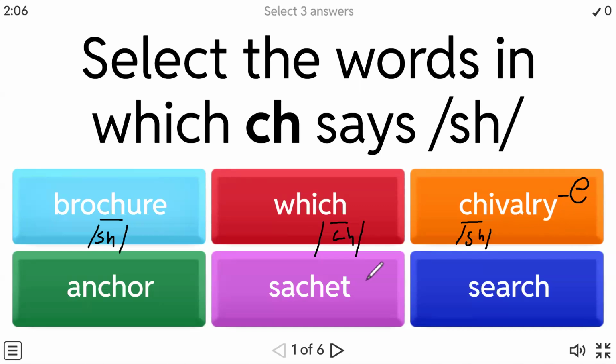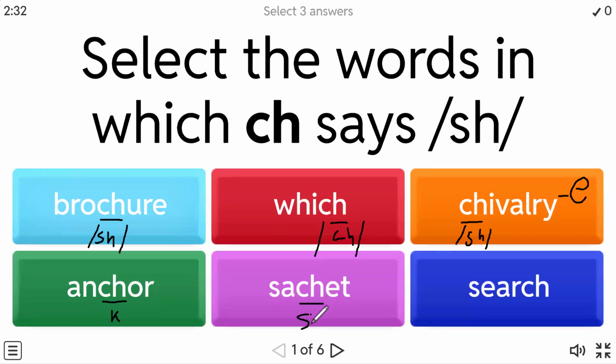Shalvary. Okay, look at this. Over here, CH is making the k sound. Anchor. It's not 'anchor' or 'answer'. It's anchor. Okay, now look at this. Sachet. Over here also it is making the sh sound.